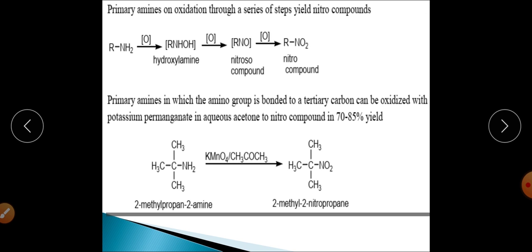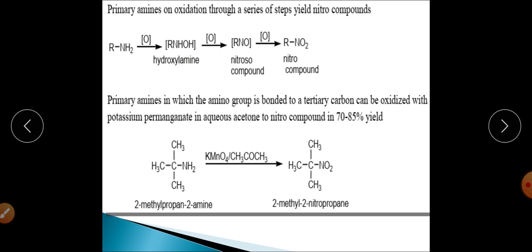When we talk about the primary amines, we can see on the screen that the primary amines on oxidation will finally get converted into nitro compounds through a sequence of reactions. And what is that sequence? The amine will get converted into hydroxylamine.